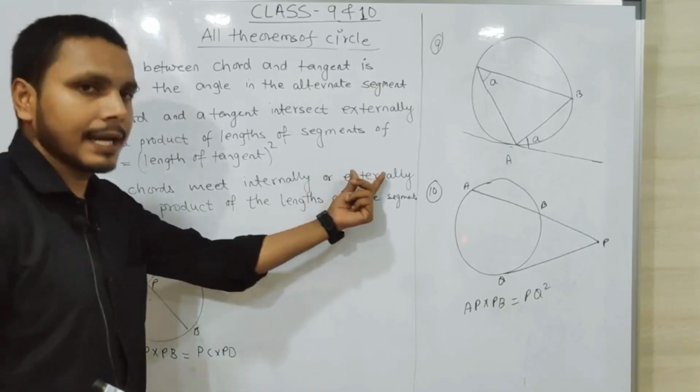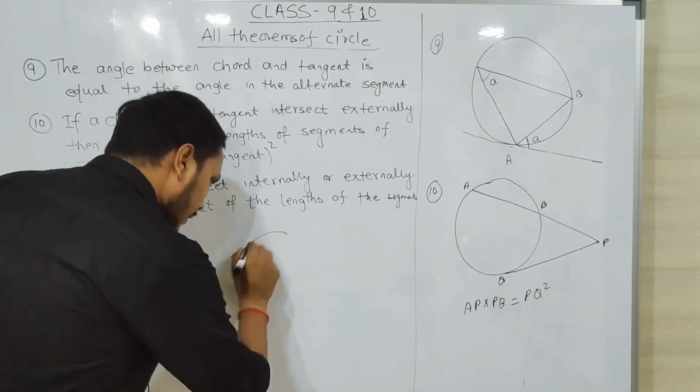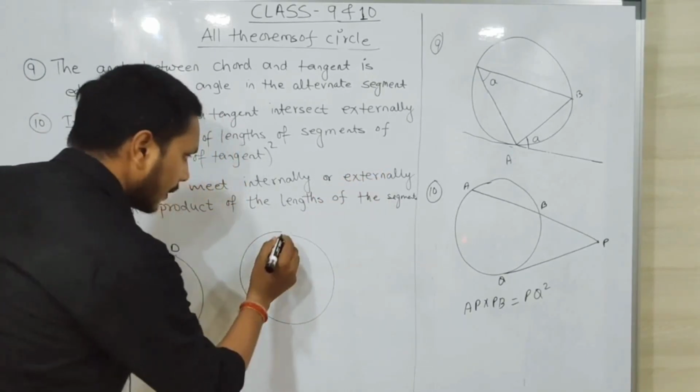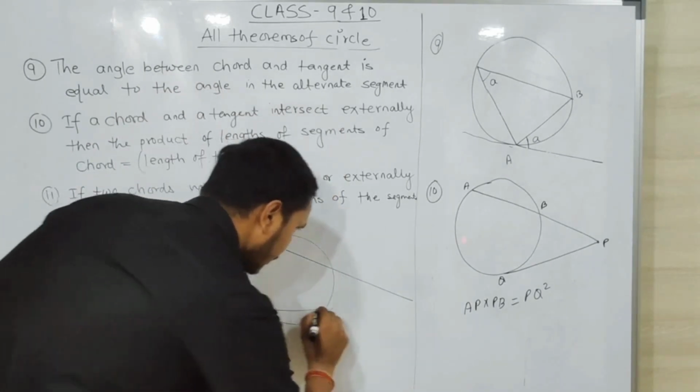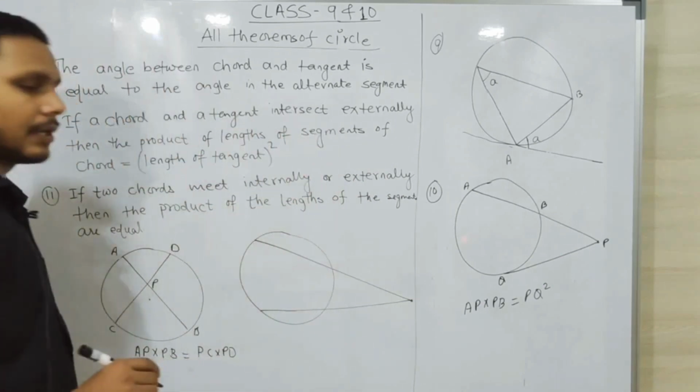But if they meet externally, there the figure will be, suppose your chord, this is another chord, and they meet externally.